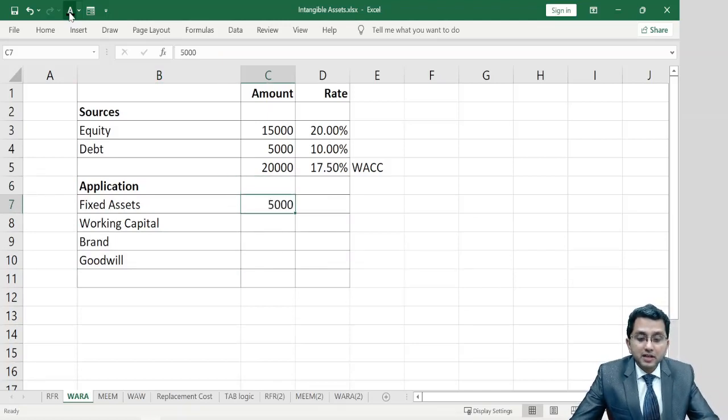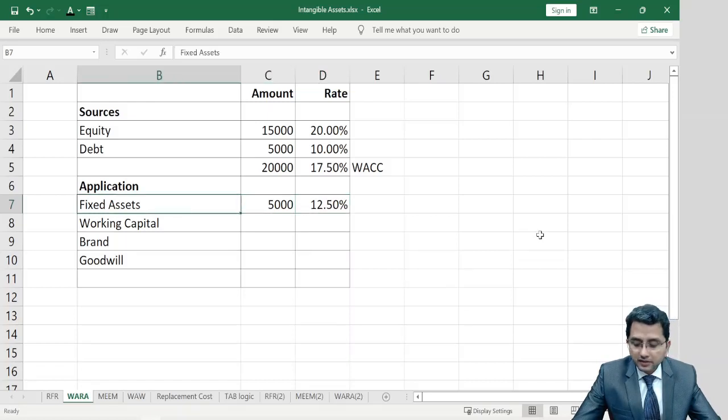Suppose your fixed assets are 5,000 crore rupees. Now I consider that fixed assets are less risky, and my judgment says that a 12.5% discounting rate is suitable. So, how can I judge 12.5% is suitable? It's based on your experience and the data available publicly on various websites.